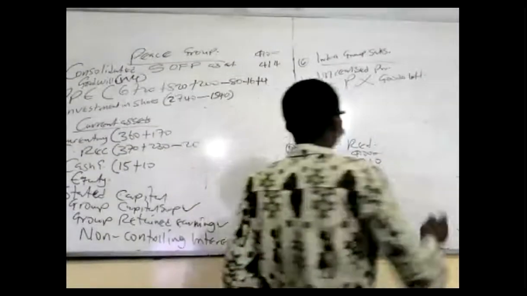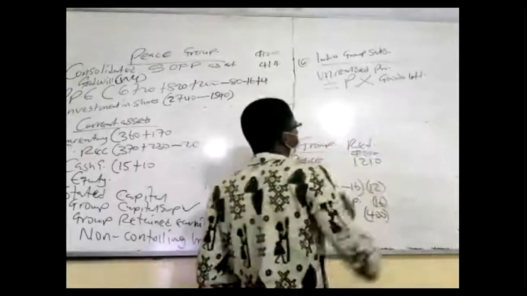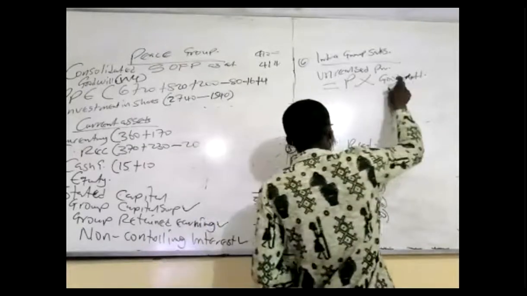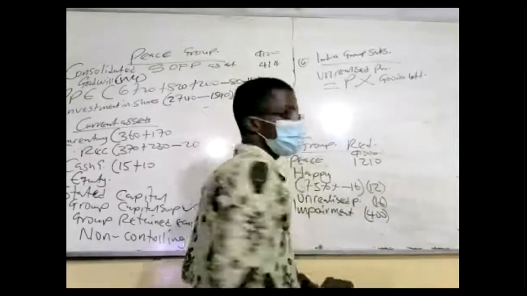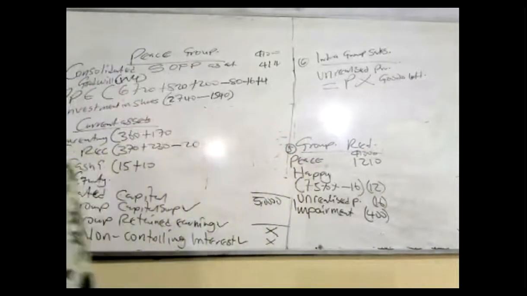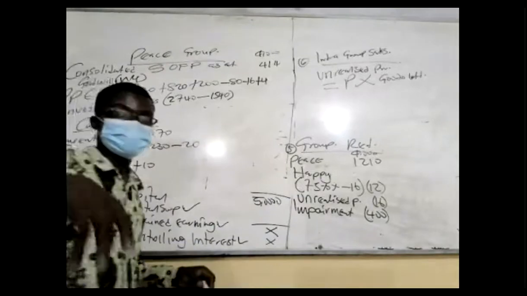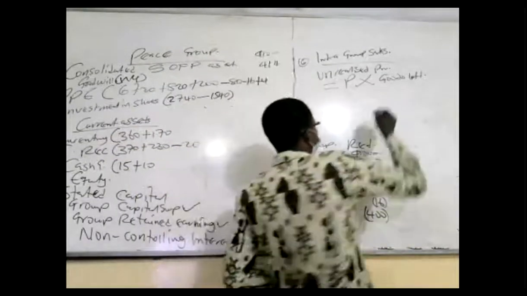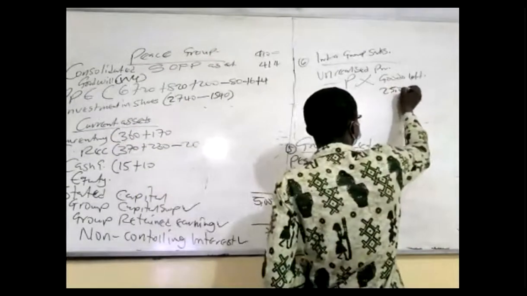That is it. So, in short, profit loading times the goods left in inventory. In this case, all the goods are in inventory because the buyer has not even received the goods. So all the goods are in inventory. So here it will be 25,000.